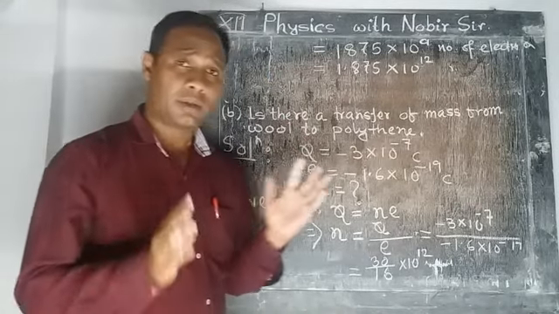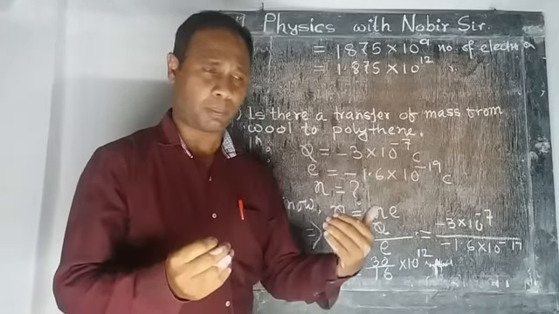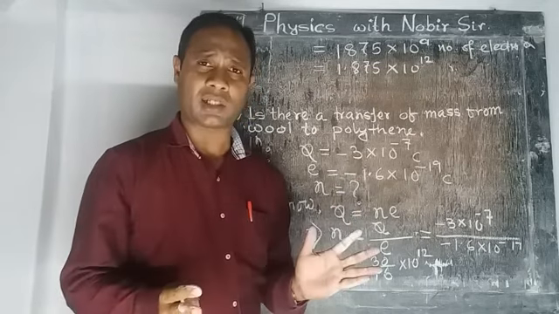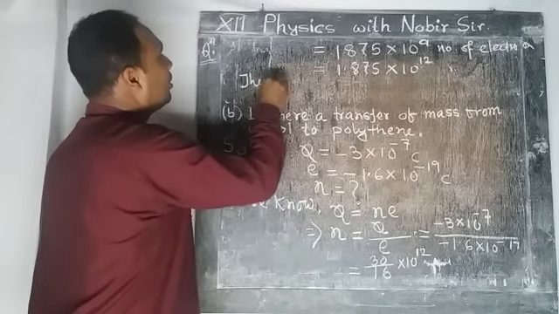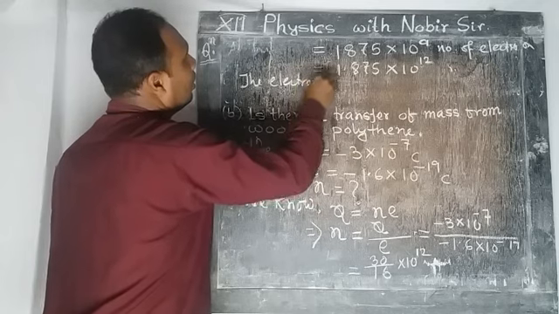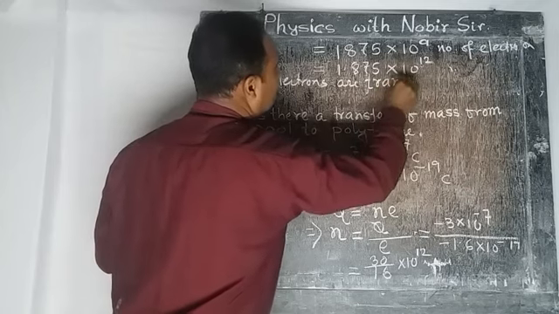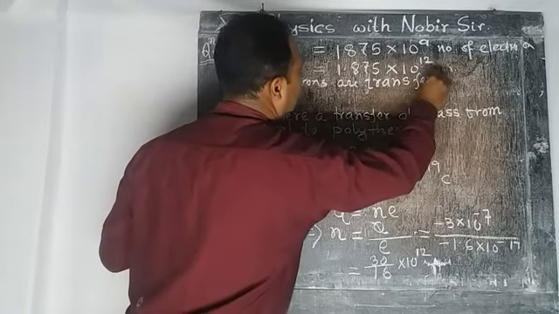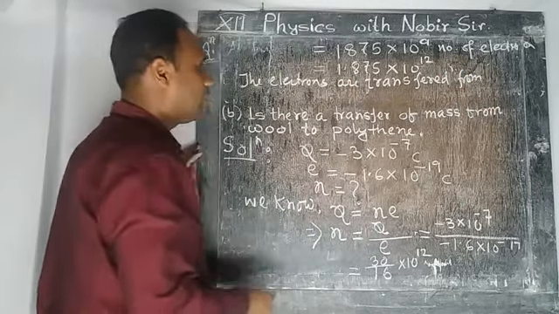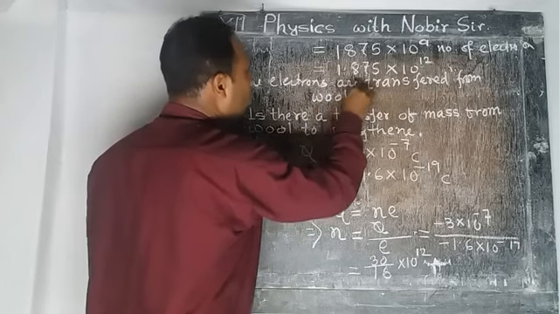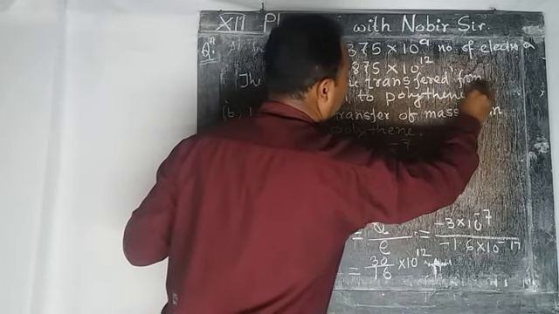So we can write this down. Since the polythene piece is negatively charged, from that point we can say the electrons are transferred from wool to polythene piece.